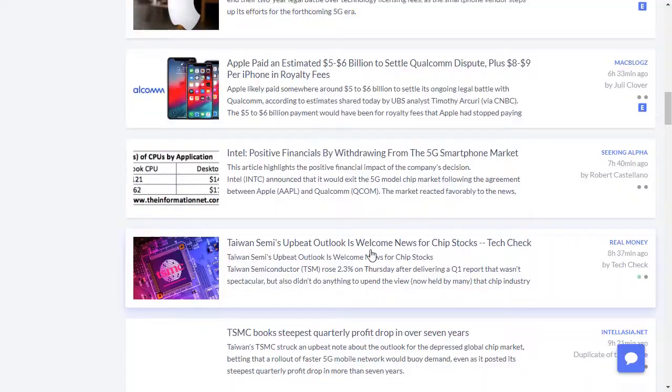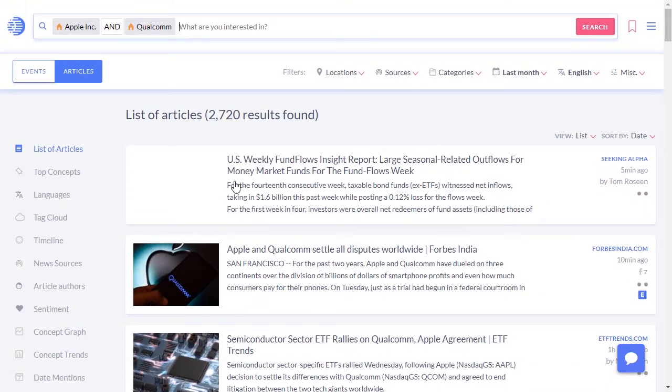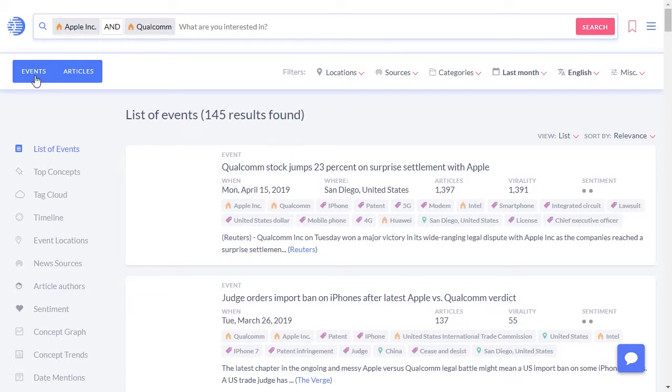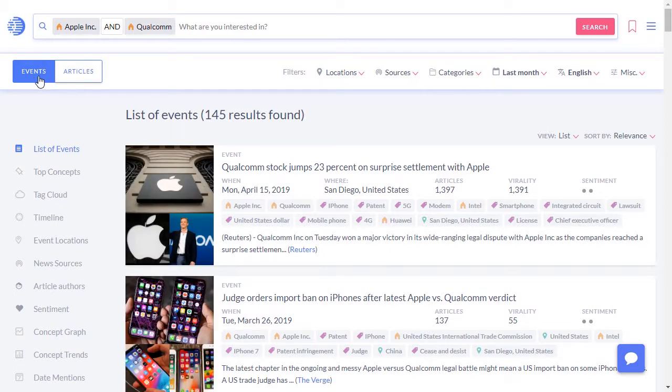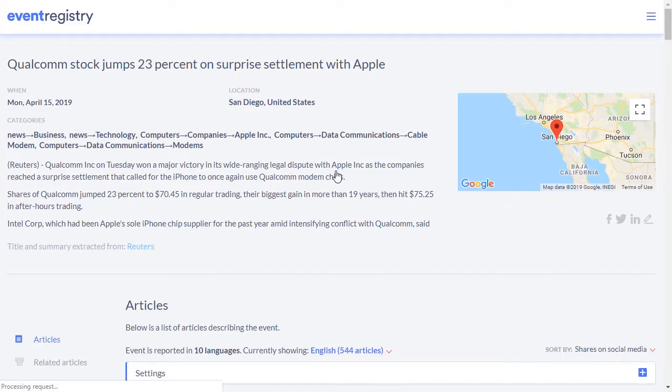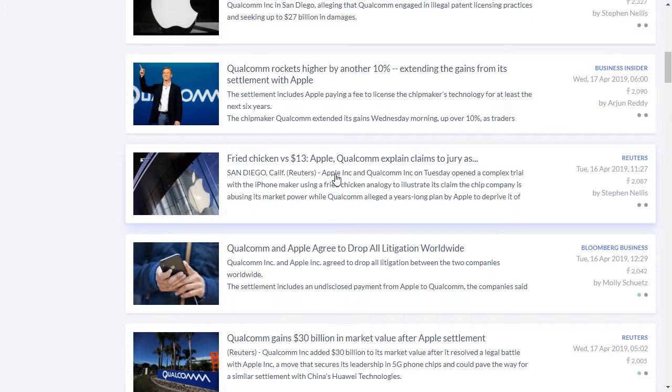To see articles grouped into events, you can switch to the Event view. For each event, you can then see what happened, when, where, and what the event is about. If you want to learn all the details about a particular event, you can open it and see the full coverage of the event by different media sources.